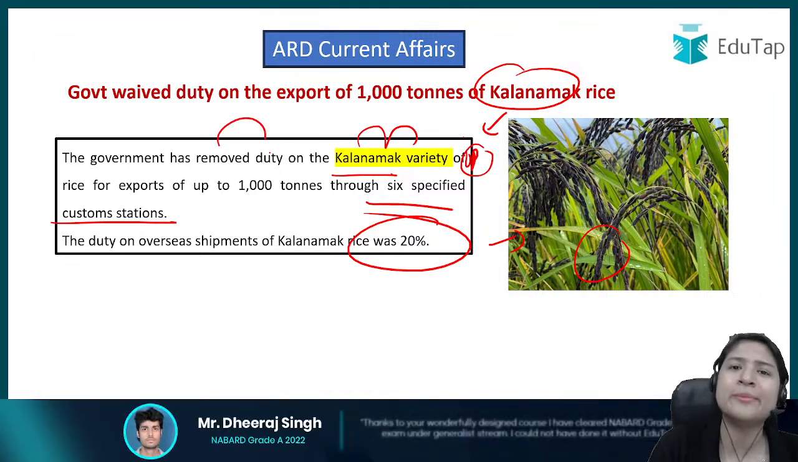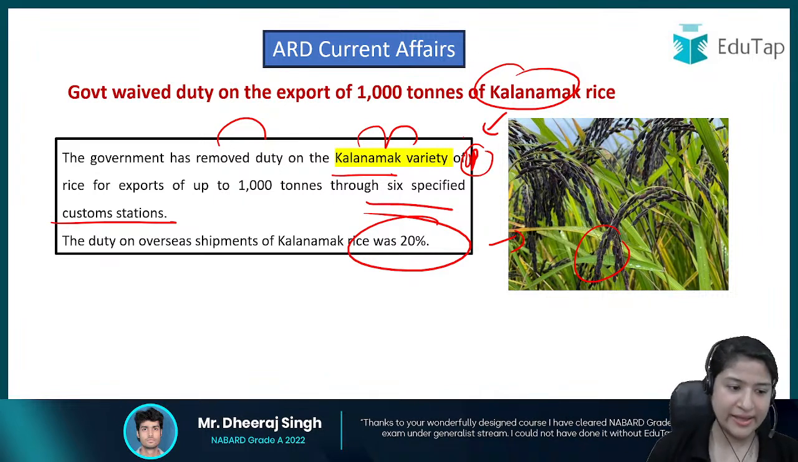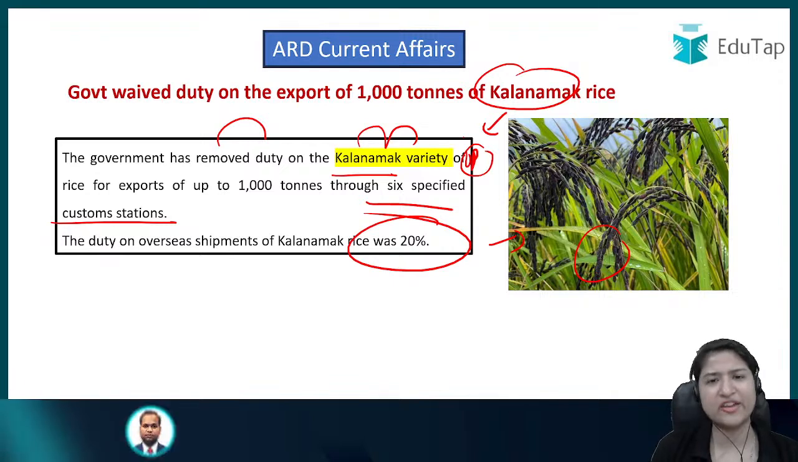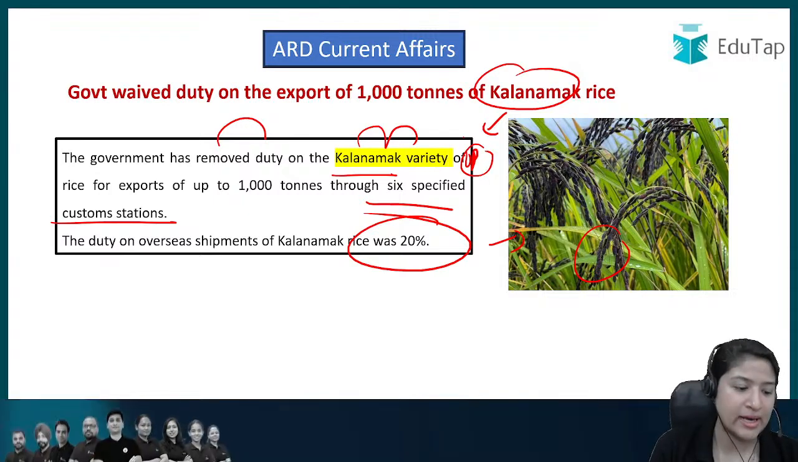Okay, so gradually the government keeps on tracking what is the requirement in the country and how much requirement there is. If there is not, then it can be sold in the foreign land. ठीक है, तो उसके अकॉर्डिंग कुछ 6 स्पेसिफिक कस्टम स्टेशन से जहां से ड्यूटी हटा दी गई है.